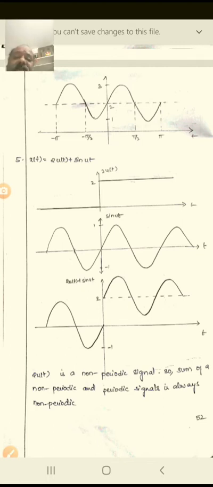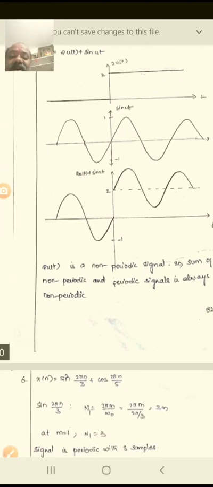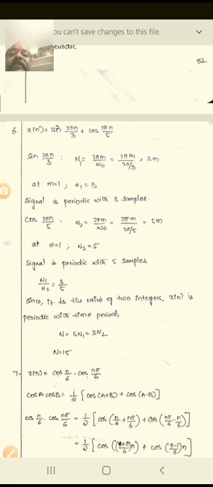2 u of t is a non-periodic signal, so the sum of a non-periodic and a periodic signal is always non-periodic. This is absolutely non-periodic, because the given function is a non-periodic signal. Now, one more example, just have a look at this.